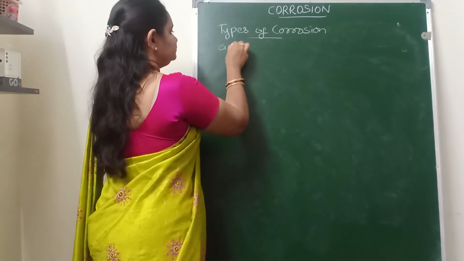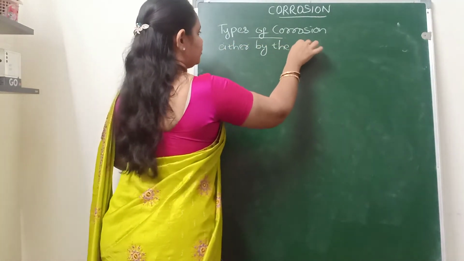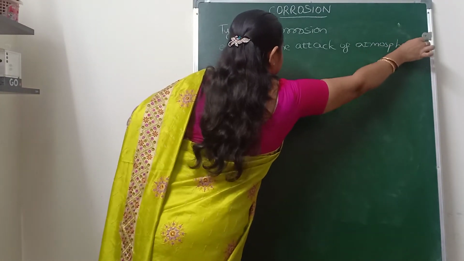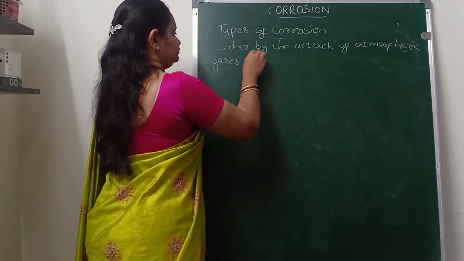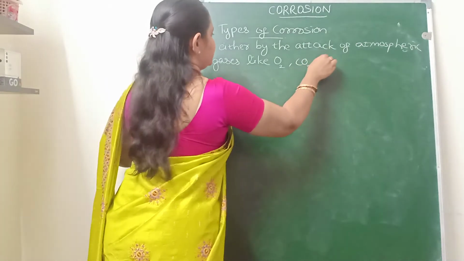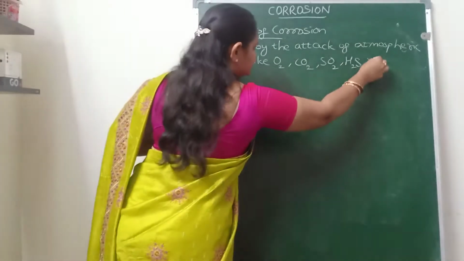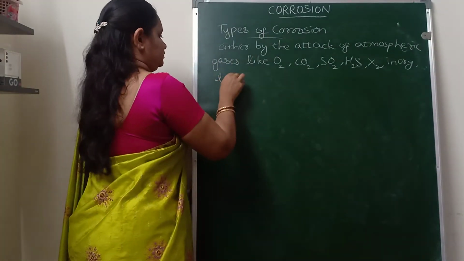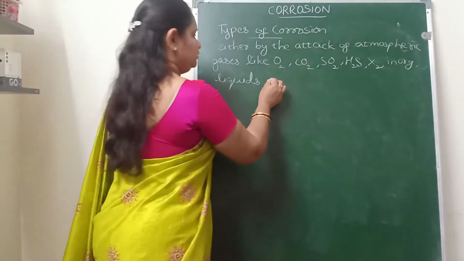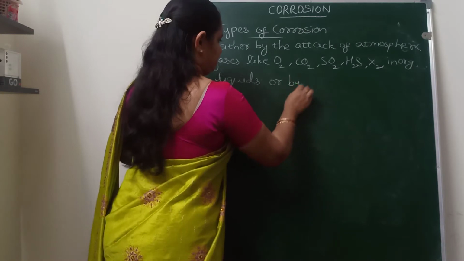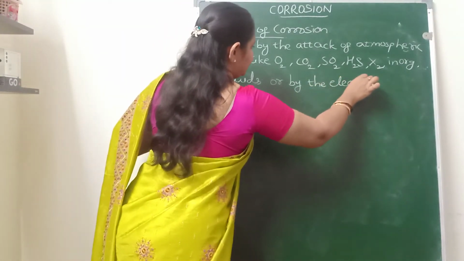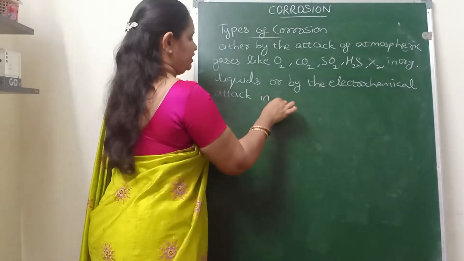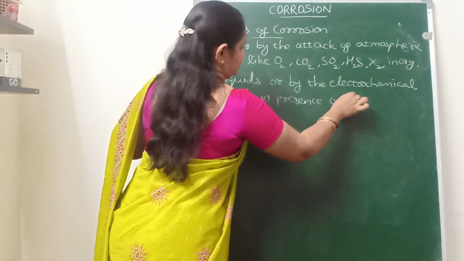Corrosion may take place either by the attack of atmospheric gases, oxygen, carbon dioxide, sulfur dioxide, H2S, or halogens, or inorganic liquids, or by the electrochemical attack, by the electrochemical attack in presence of moisture.